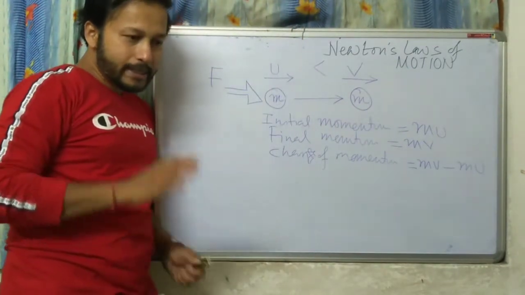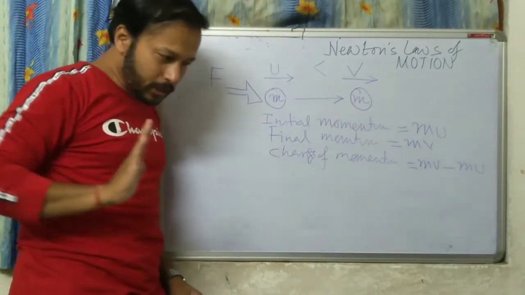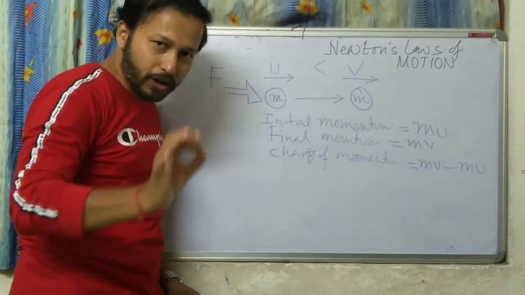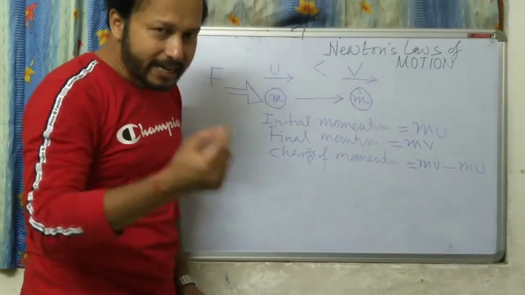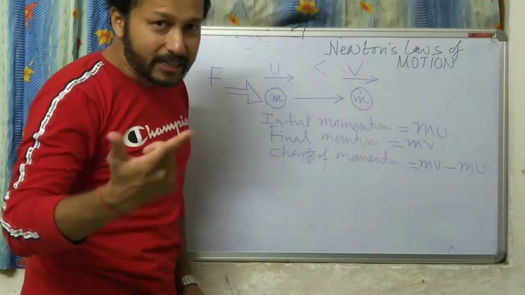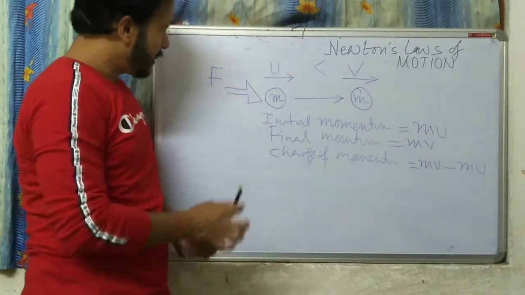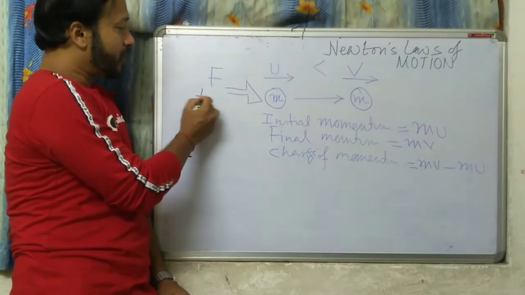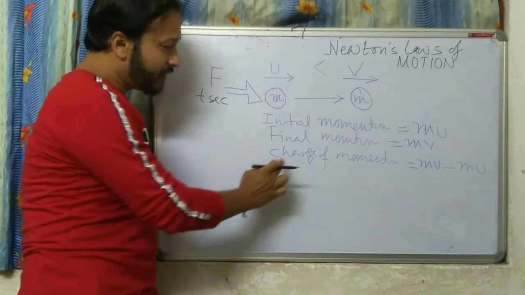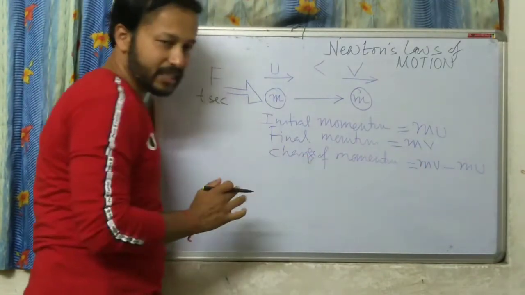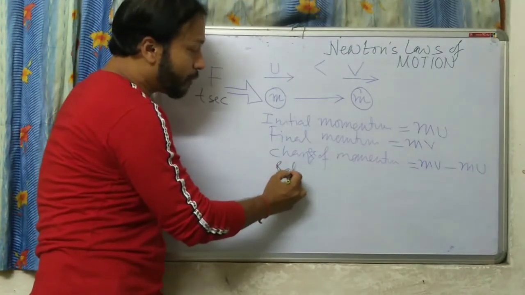Now say you have applied the force. You are applying the force for t seconds, because when you apply the force, time is taken. Say the time is t. So if the force is applied for t seconds, and the change of momentum is this, then what is the rate of change of momentum?